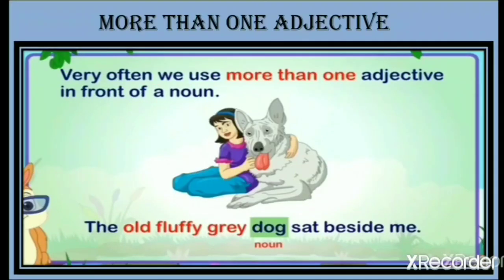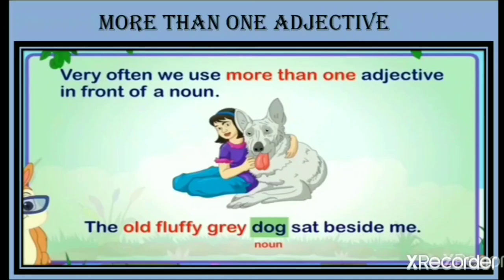Now let's look at another part. Very often we use more than one adjective in front of a noun. For example, you can see a beautiful picture of a dog, and the sentence says: the old fluffy grey dog sat beside me.